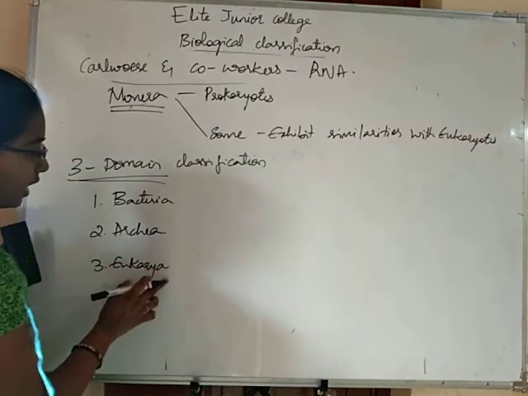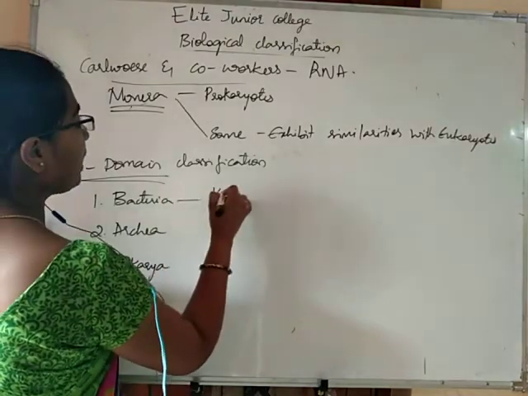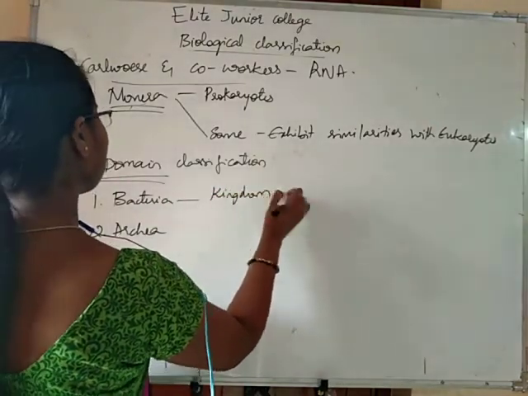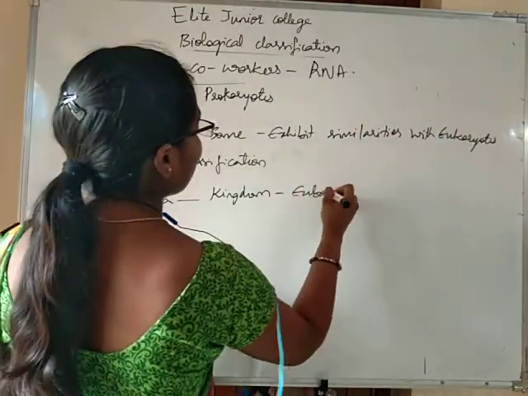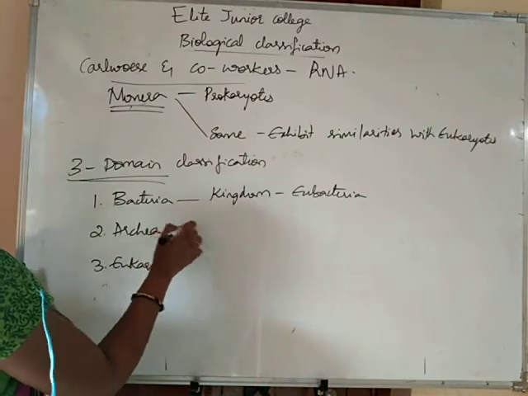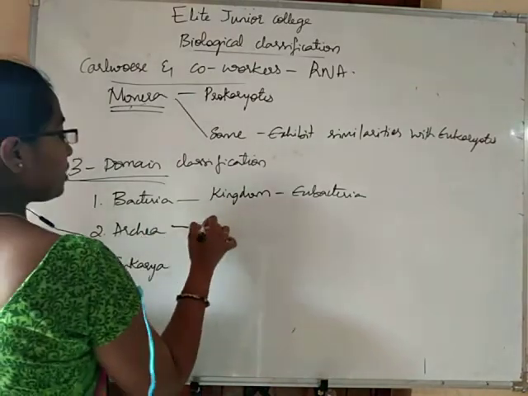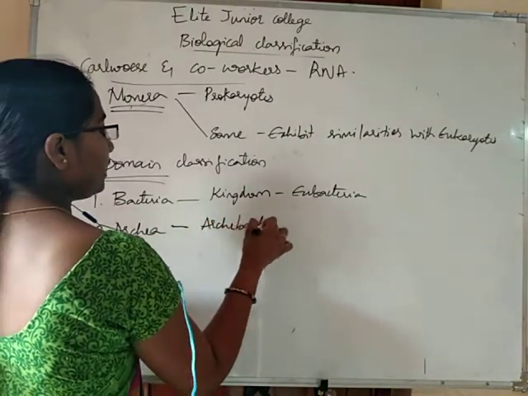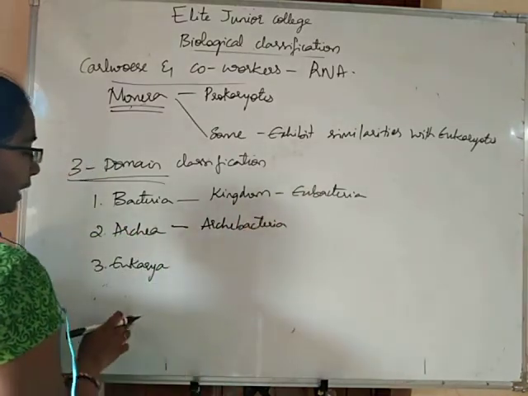Bacteria, archaea, eukarya. Bacteria includes the kingdom Eubacteria. Archaea includes the kingdom Archibacteria.